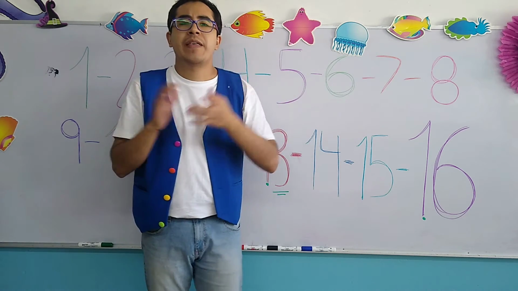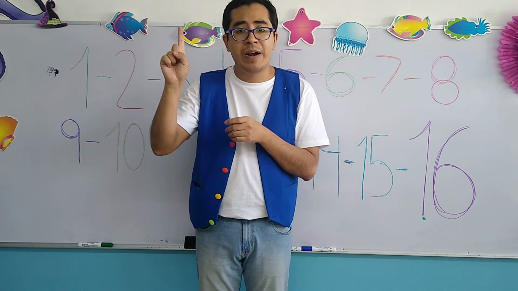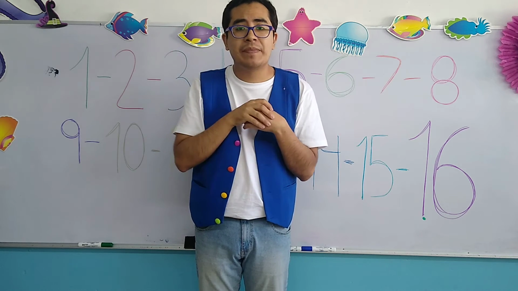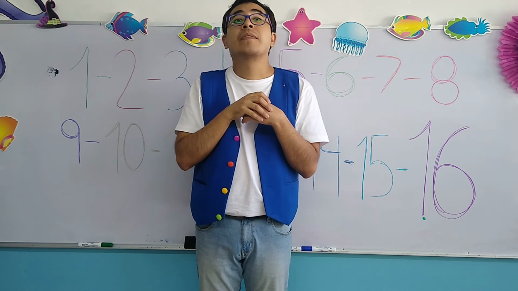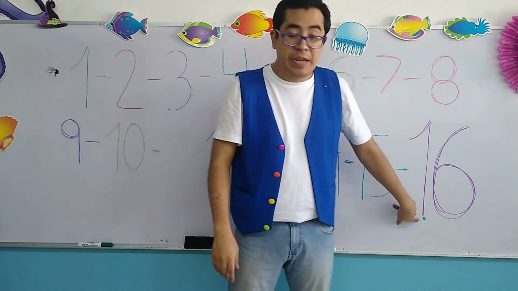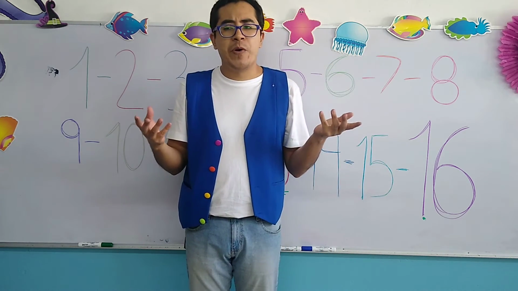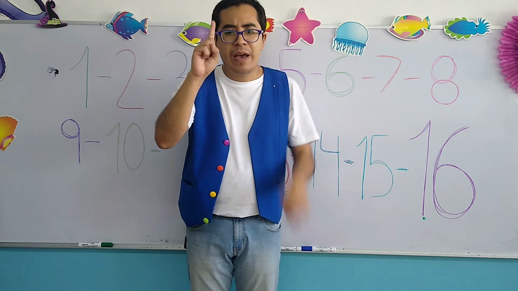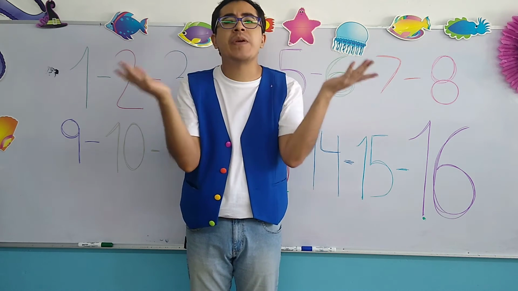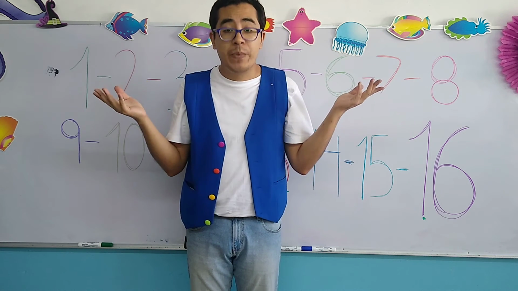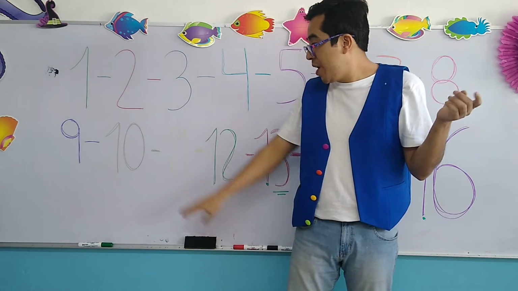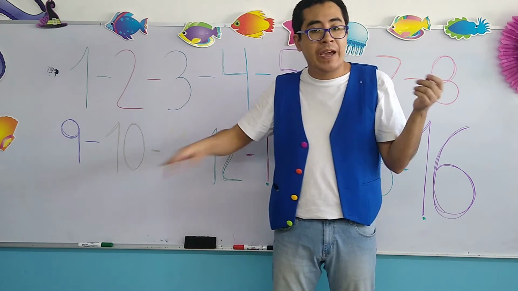What's the number that has number 1 and number 6? 16, which is the new number. Now, what's the number that has 1 and 0? What number is it? Number 10, which is right here, okay?